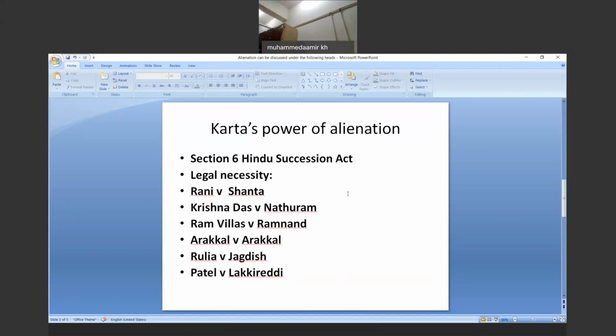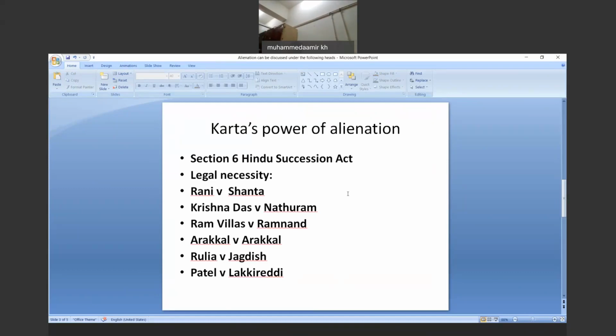This concept we have also studied in detail when we were checking the powers of the Karta. If you are able to recall, at that point of time also I mentioned the same thing: whatever contracts and agreements are entered into, the Karta is the person who is made responsible. Then further, the Karta's alienation in the aforesaid cases binds the interest of the minor co-partner also. So there are certain cases of alienation in which the interest of the minor co-partner is also bound.